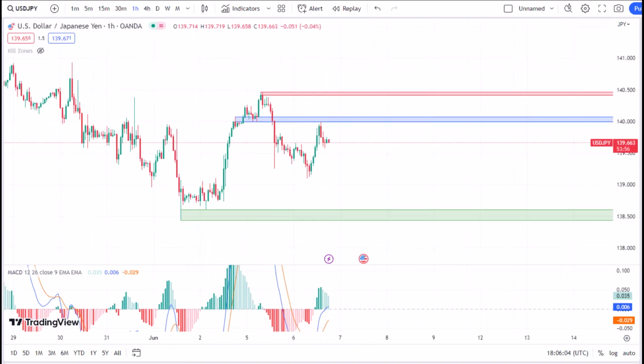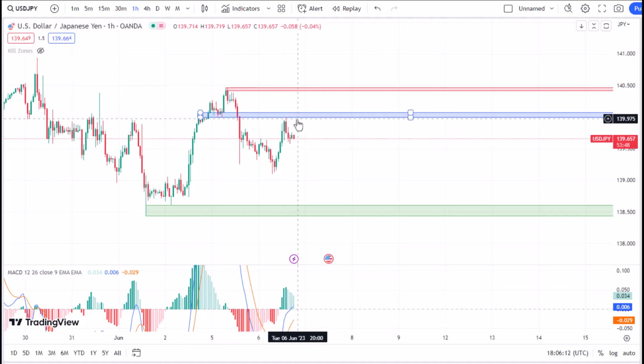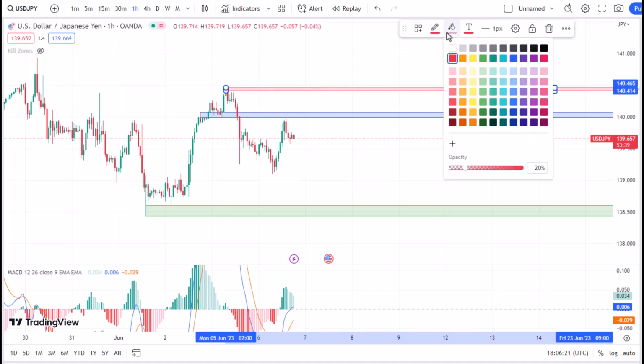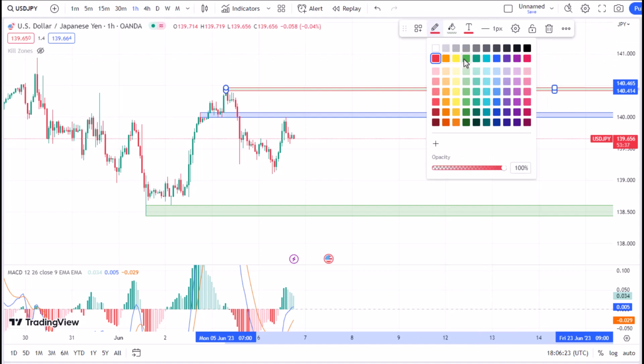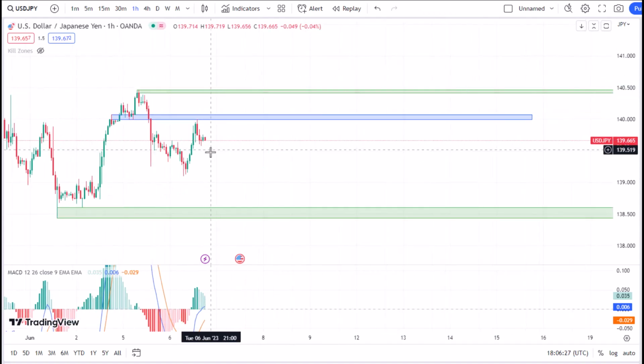Okay, now that we are on the chart, as you can see, we are on USDJPY on the 1 hour time frame, and as always, I have pre-drawn some zones for you. The blue zone, as always, is our trading zone. This red area, actually I should have made it green. Hold on a second. Okay, now that's better, because this is going to act like a support for our selling trade.